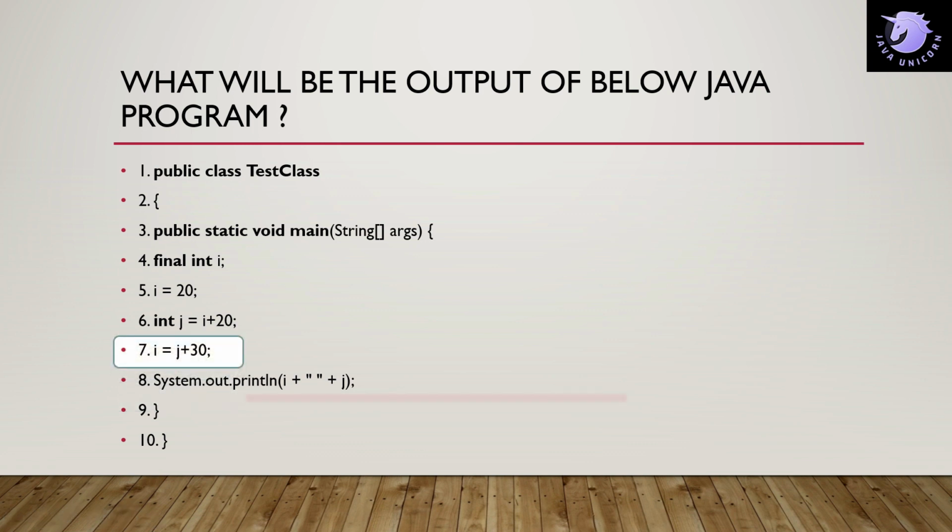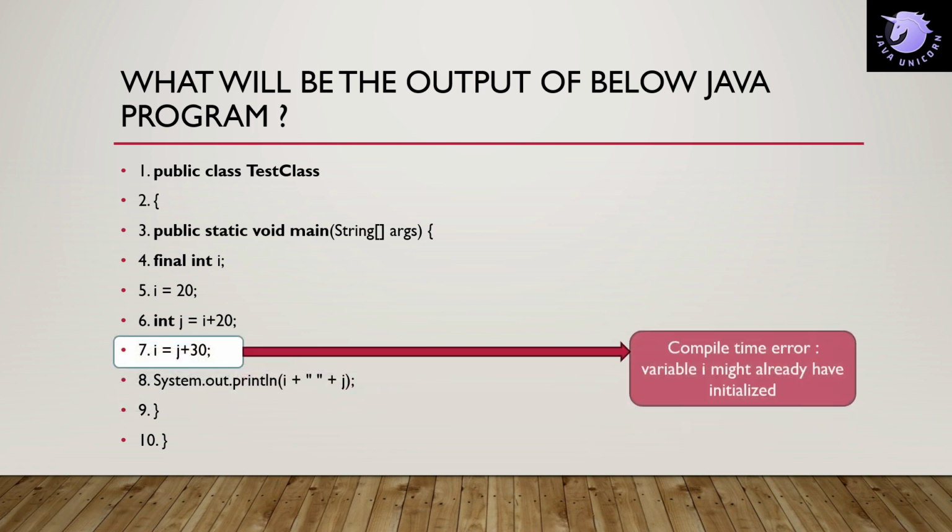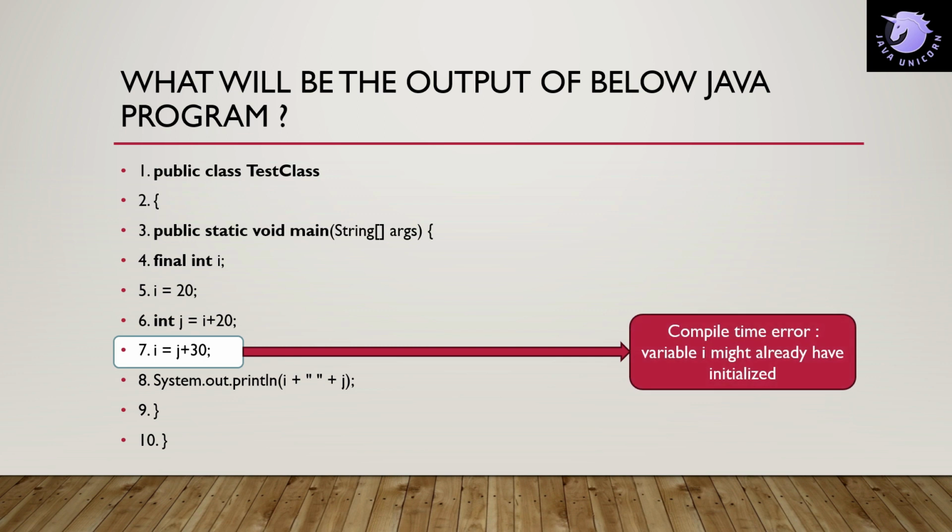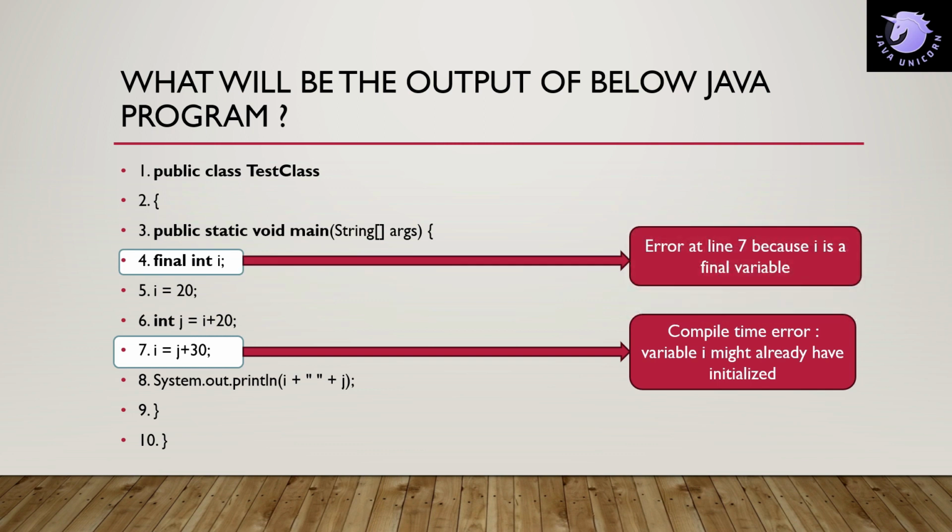Why? Because we are modifying the value of i, and i is declared as a final variable. You can see that this is a final variable. So you can assign the value of a final variable which is assigned at line number 5. You can see that i is equal to 20, so it is fine. But if you are modifying the final variable, then it is not possible in Java. So there will be a compilation error here.